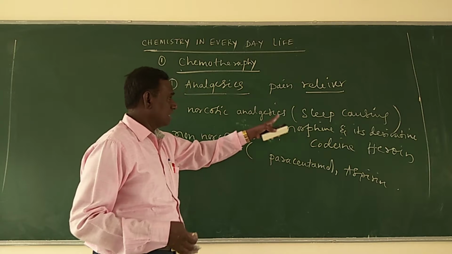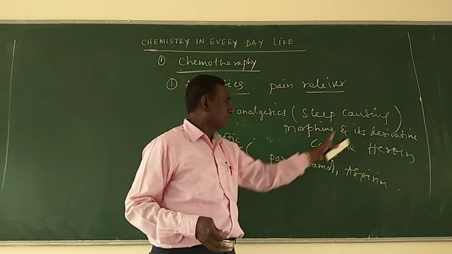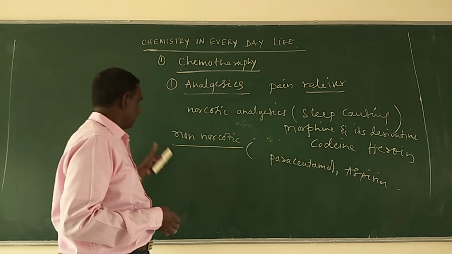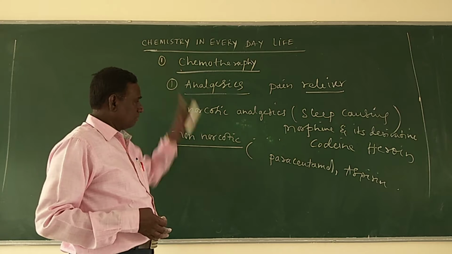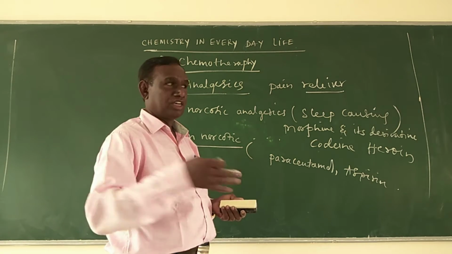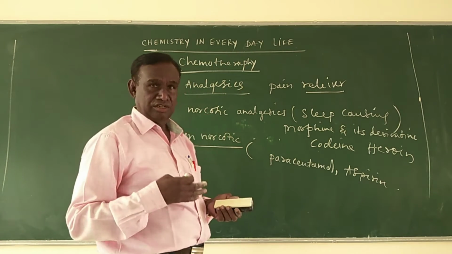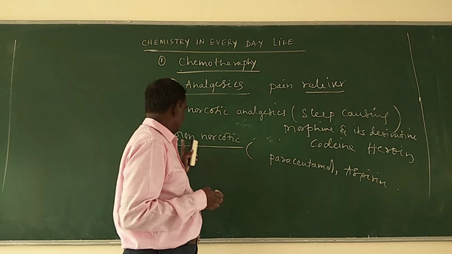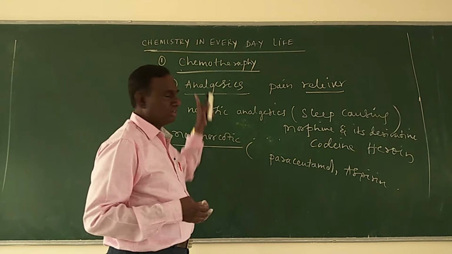Narcotic analgesics cause unconsciousness, for example morphine and its derivatives, codeine, heroin. Non-narcotic analgesics reduce the pain but do not induce unconsciousness. So these are the two types: narcotic analgesics and non-narcotic analgesics.